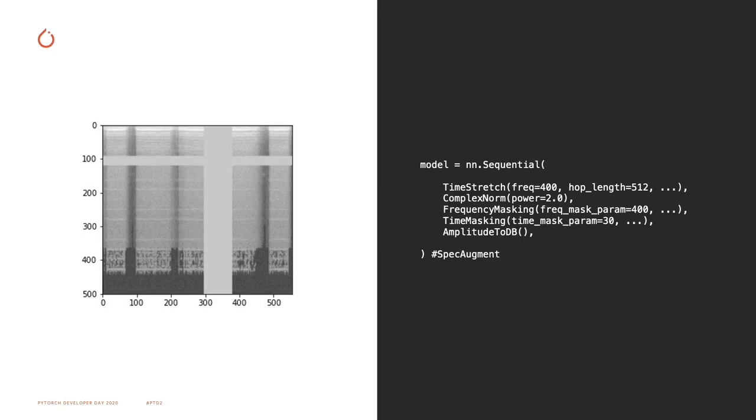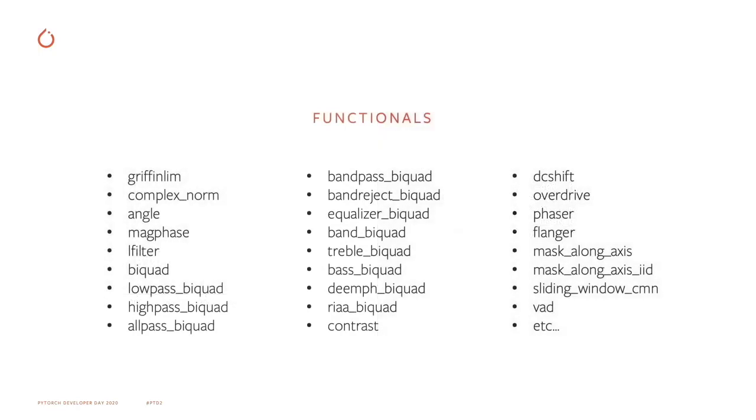Frequency masking and time masking are part of SpecAugment, which is what I'm illustrating in the image. A band of frequency and another in time are randomly masked. The code is divided in functionals that perform the computation, and a transform, which is an NN module that wraps each functional and keeps their state. Here I'm listing a few new functionals that we added recently. You can see, for instance, mask along axis that is used within the frequency and time masking. We also have several biquad filters that are used in signal processing, or a voice activity detection operation to detect voice.